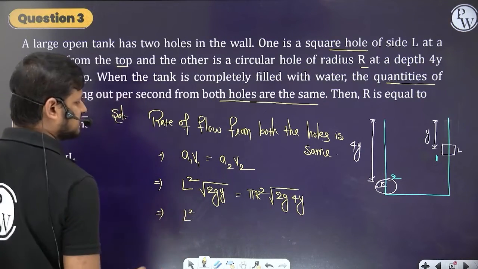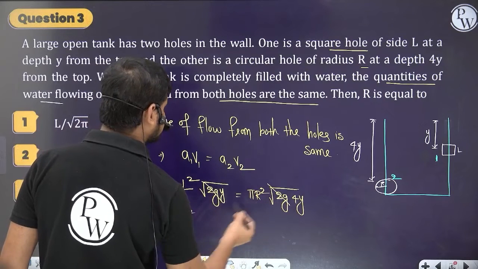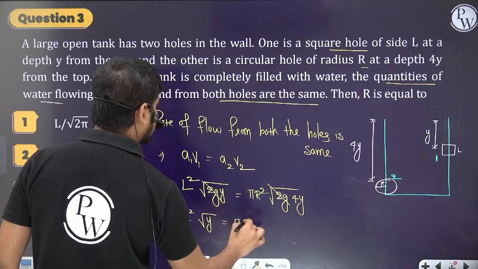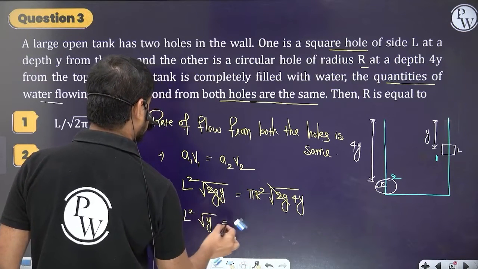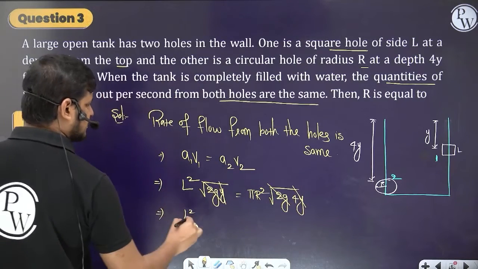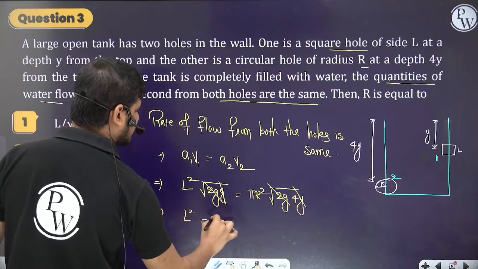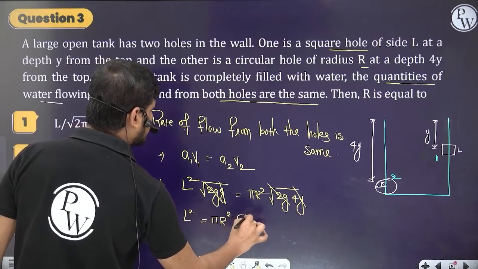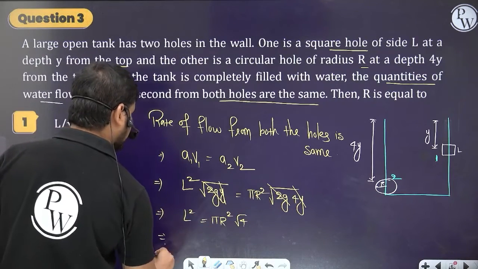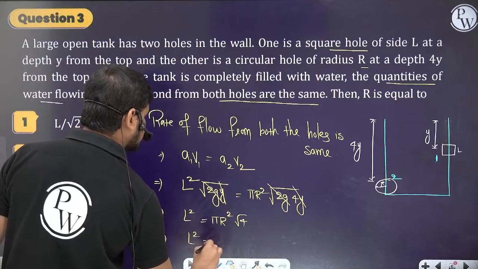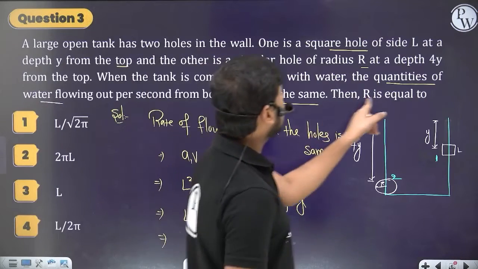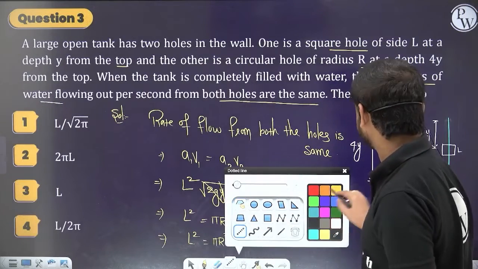L square is equal to pi r square into root 4, as root 2gy gets cancelled on both sides. So L square is equal to pi r square into 2, as root 4 is 2. So we need r is equal to, what is the r value?